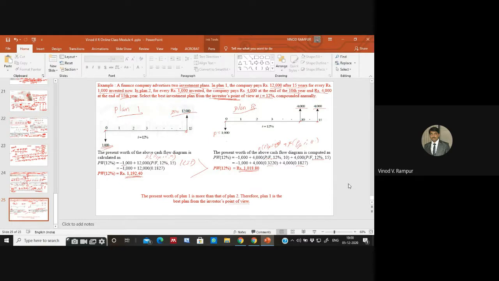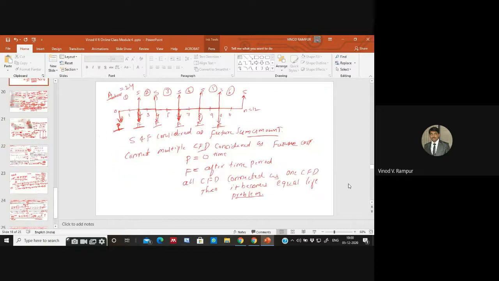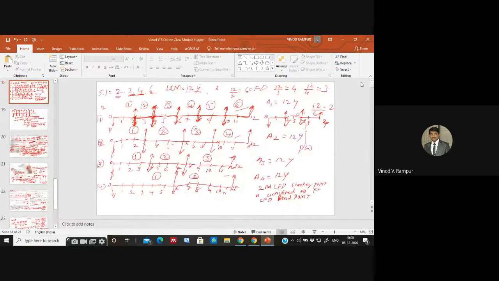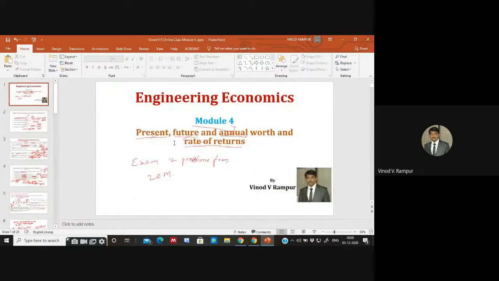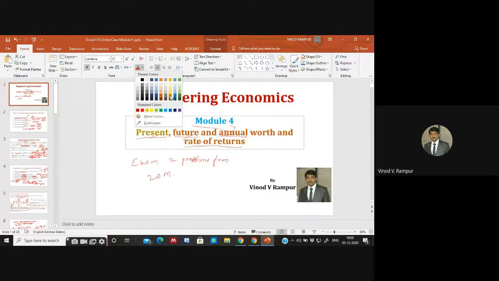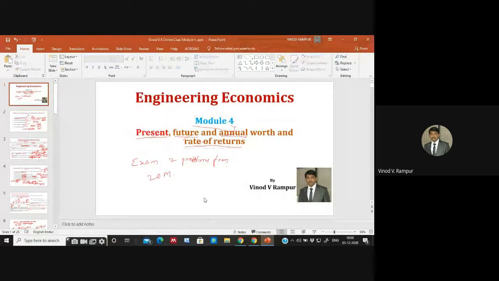This is all about the present worth of a future amount. Clear? Now this part is over. From this chapter, in this module, present worth is over.